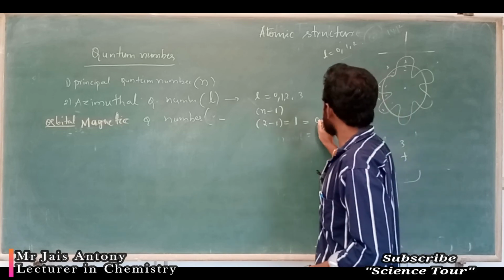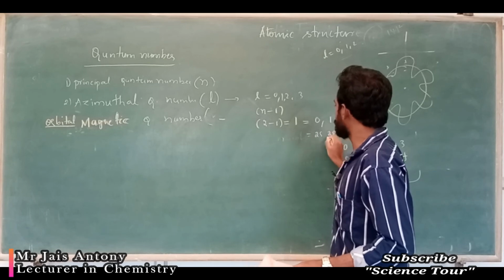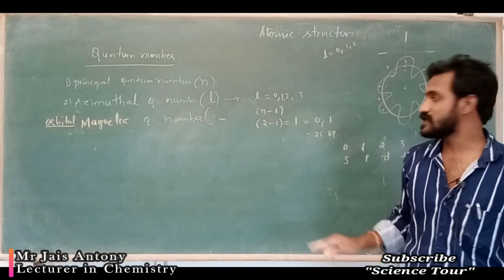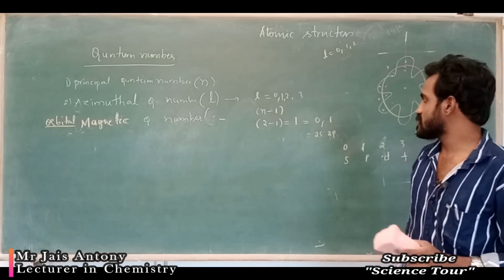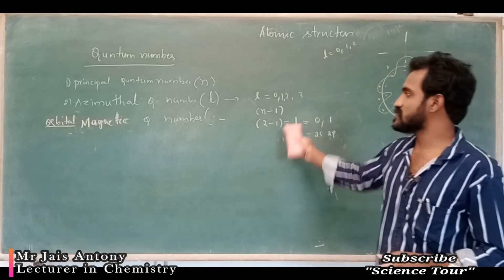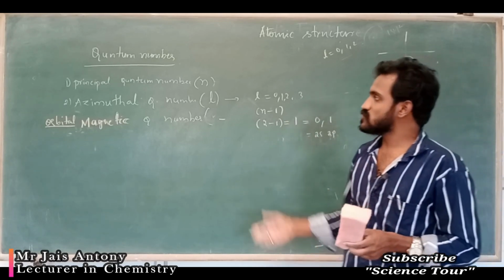So if you are getting 0, 1 there should be 2s and 2p orbitals. In p, 3 orbitals are there, px, py, pz. In s only 1 orbital is there, like that you are finding. Understood? Number of subshells in this particular. Okay, azimuthal quantum number is over.